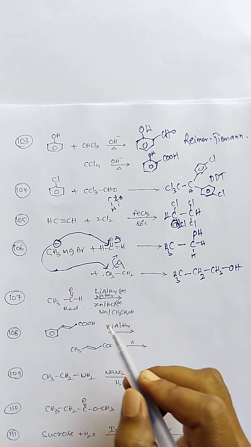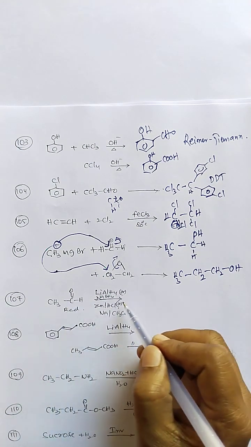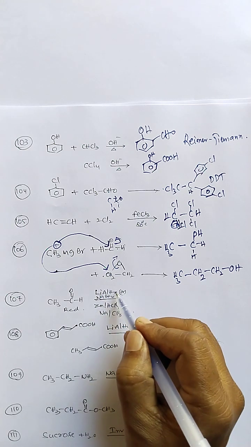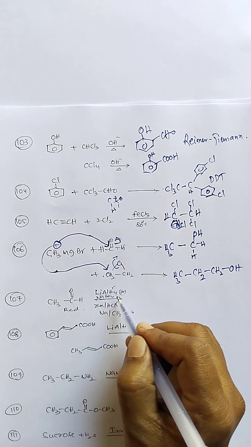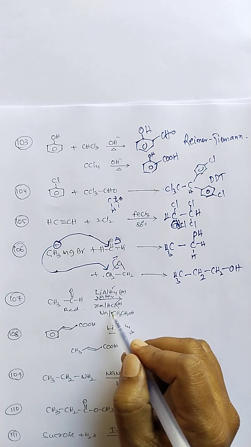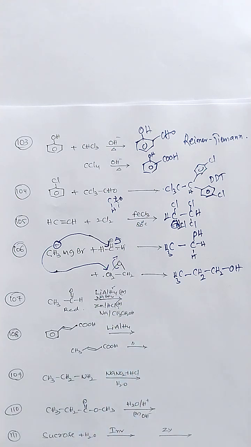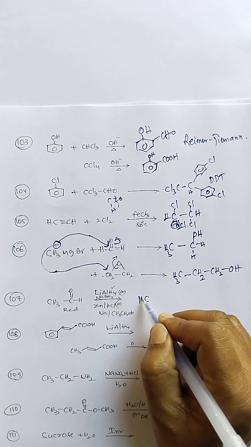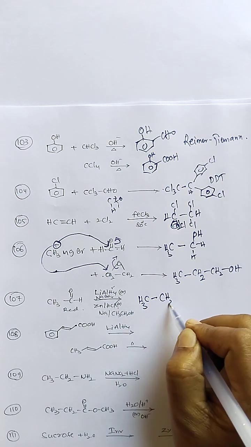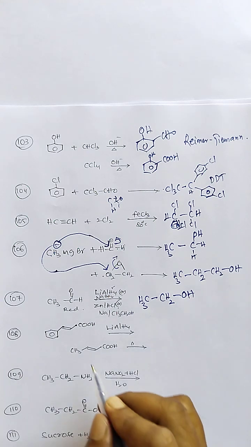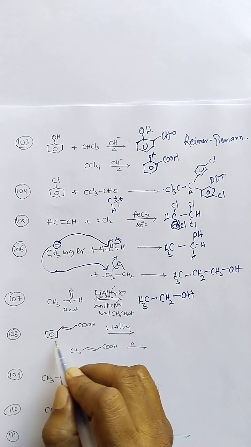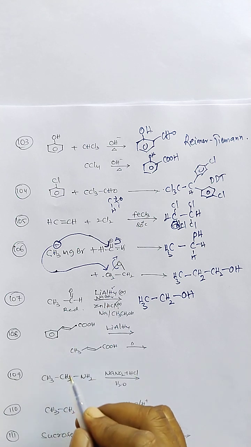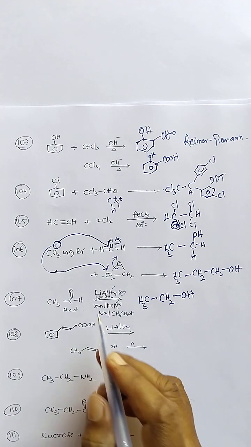Next, 107th reaction. Acetaldehyde, aldehydes reduction with reducing agents, hydride sources like LiAlH4, sodium borohydride, zinc in acid medium, Zn reduction, or sodium in ethyl alcohol. It gives us the carbonyl reduced to alcohol. So reduction of cinnamic acid. This is what we need to remember, cinnamic acid. This is crotonic acid.